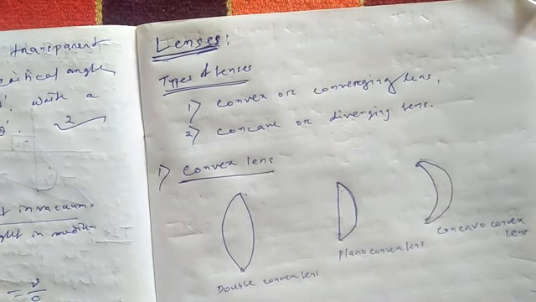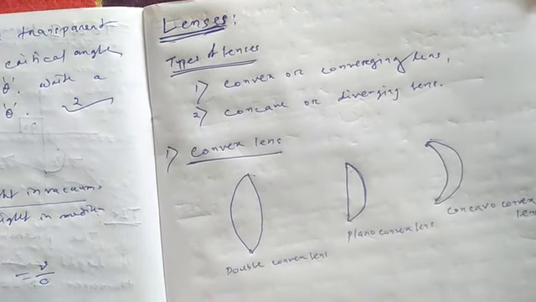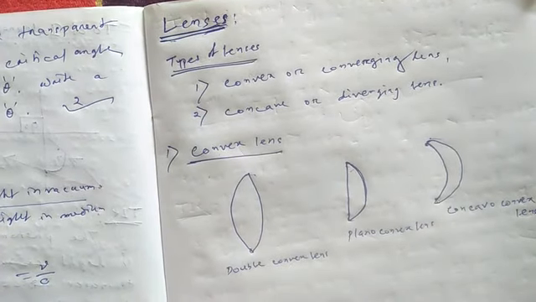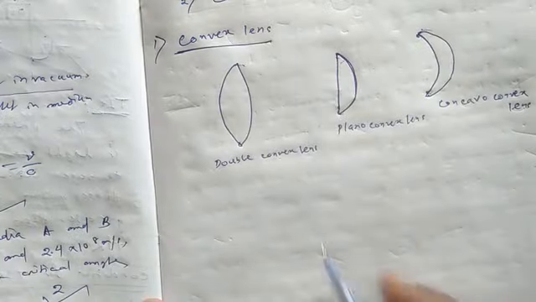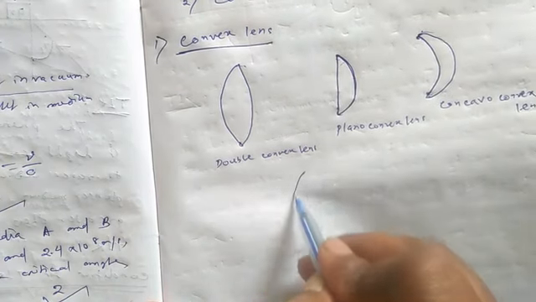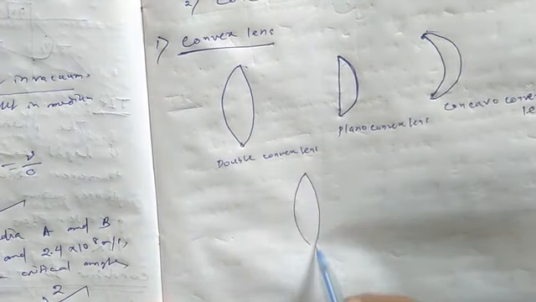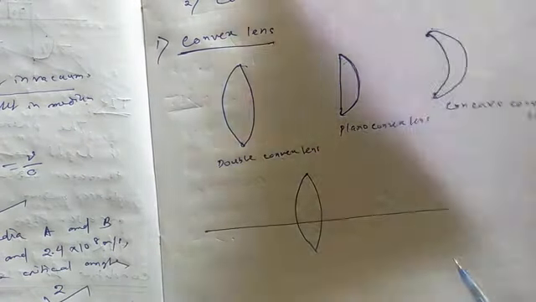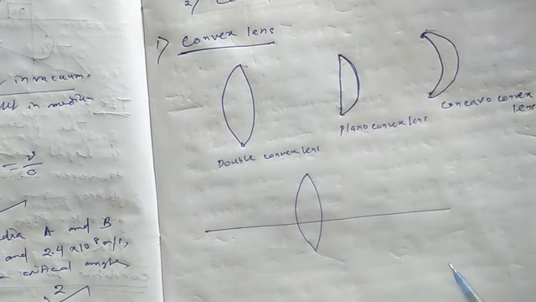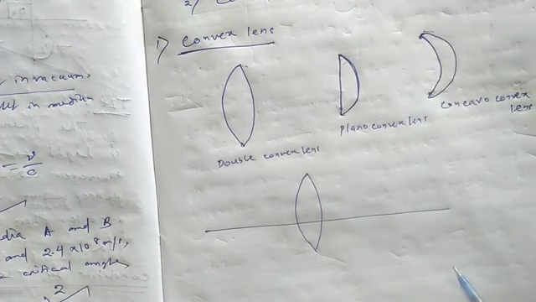And a convex lens is also called a converging lens because after refraction the light rays converge at a point. Why is a convex lens called a converging lens?